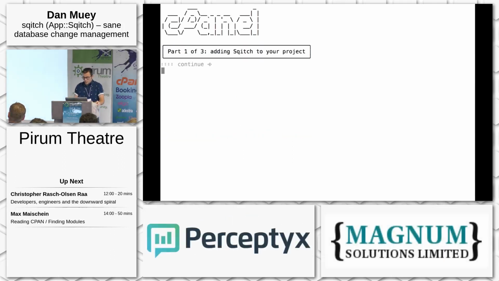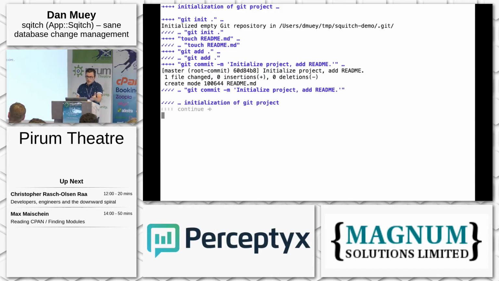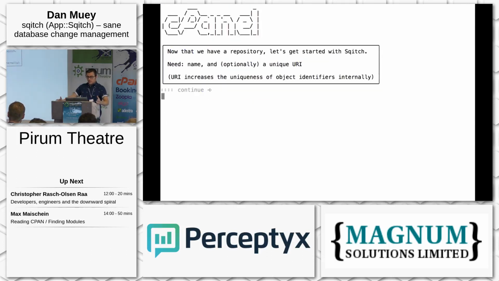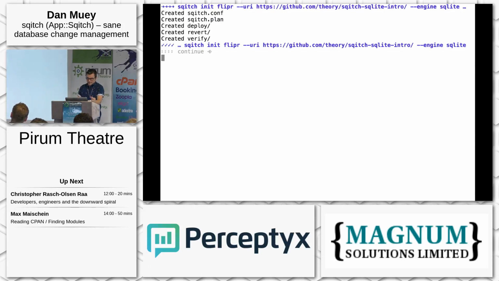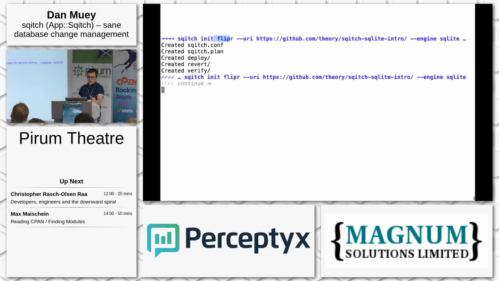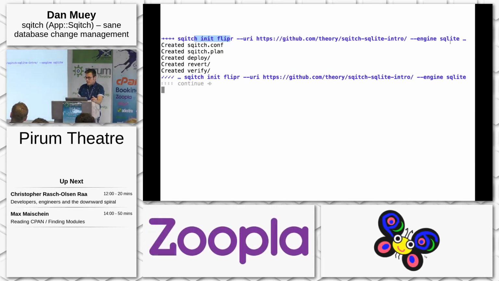Okay, so let's add it to our project. We probably already have an existing project, but here I'm just initializing an empty Git repository to work with. And this is going to be an antisocial network. That's what we're building here. So we have our Git repository. We want to add Sqitch to it. All we need is a name. So we're going to call it Flipper. So I run sqitch init flipper here. We do have a URI, so I give it that, and I tell it we're doing SQLite.